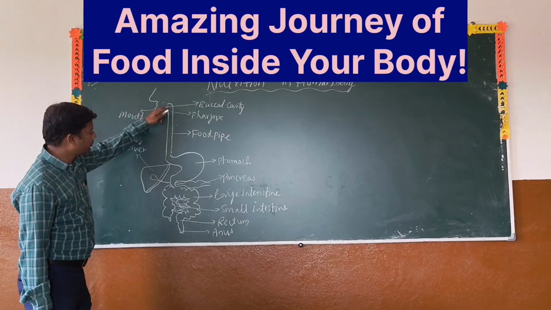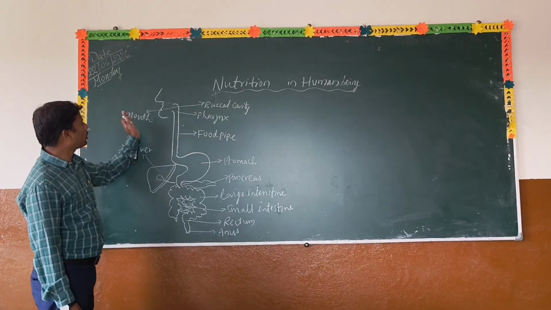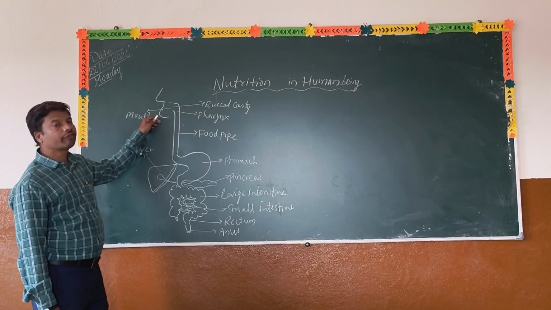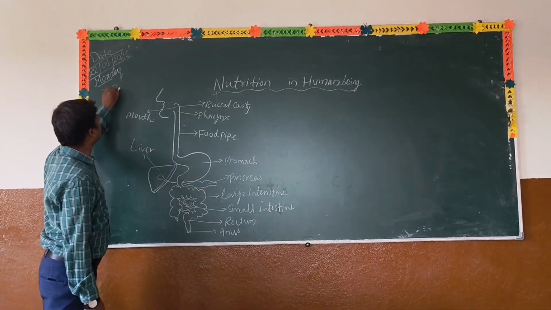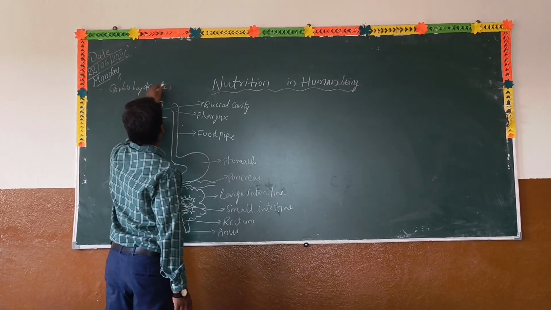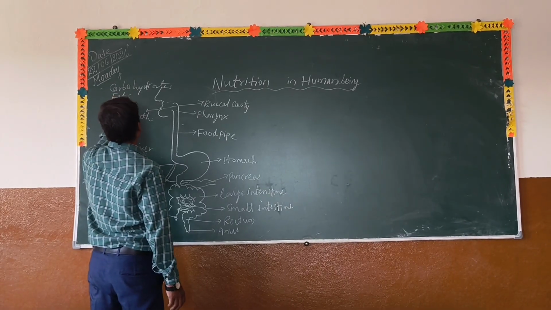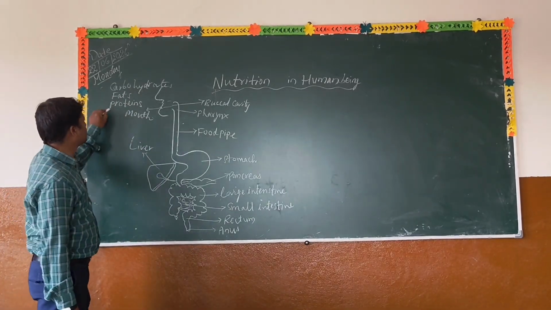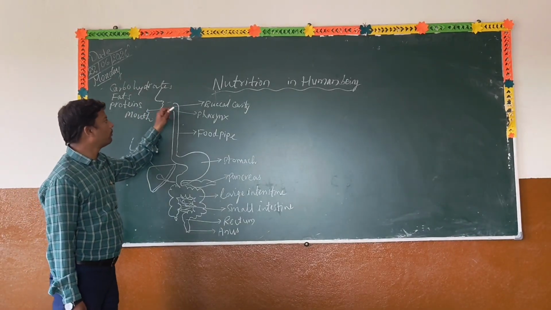In this structure, the alimentary canal, the longest tube-like structure, starts from the mouth and ends with the anus. We are eating different types of food. In nutrition, we have carbohydrates, fats and proteins. These are the macronutrients. Macronutrients and micronutrients are present. These macronutrients are present in our food that we take into our buccal cavity.